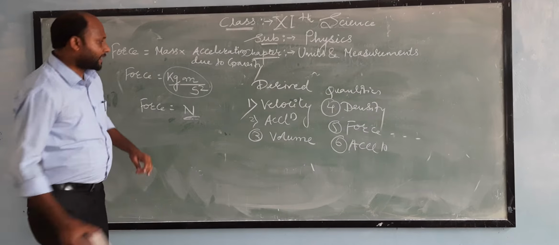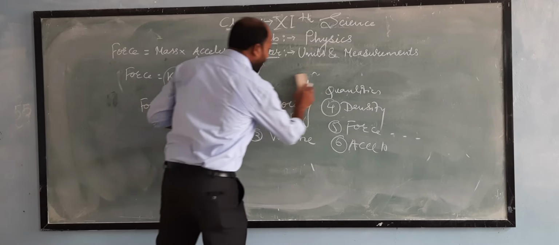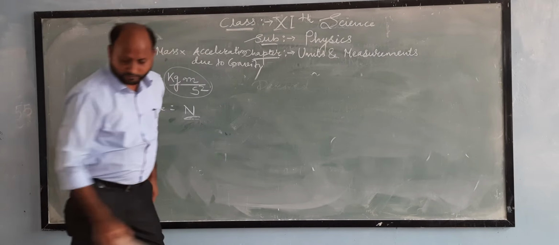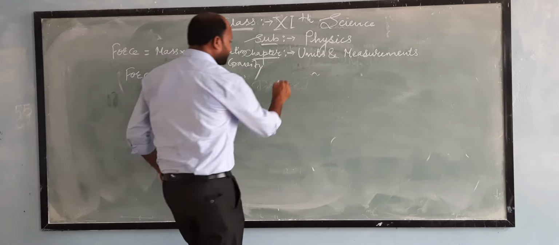So now we will take another example of derived quantities. We will take the example of volume.